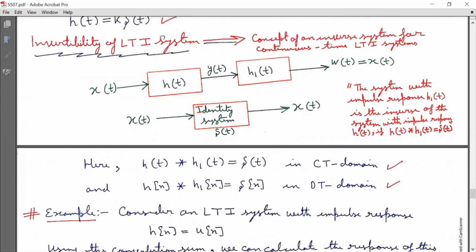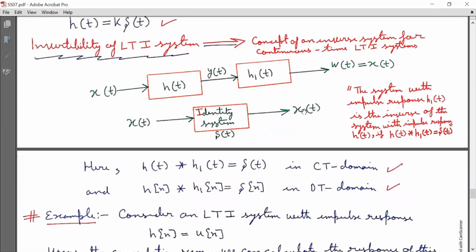Now we will discuss the invertibility of LTI systems. The concept of an inverse system for continuous time LTI systems is shown. Now look at this block diagram. x(t) is input to an LTI system with impulse response h(t), and the output is y(t). Now y(t) is passed through another LTI system with impulse response h1(t), and the output is w(t). So w(t) here is shown to be equal to x(t).